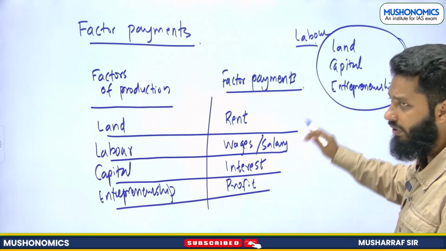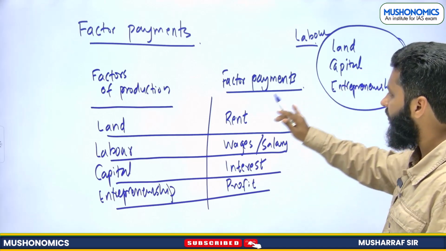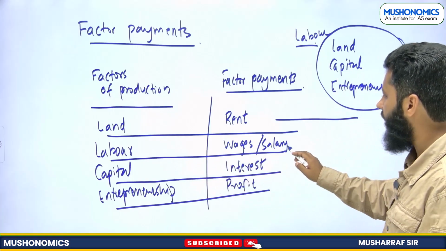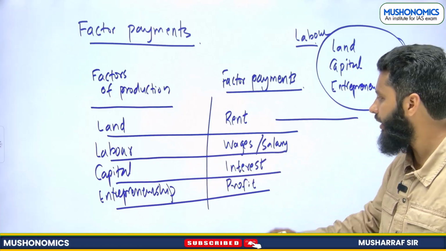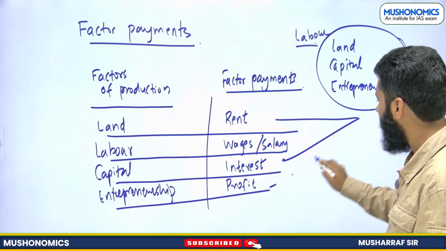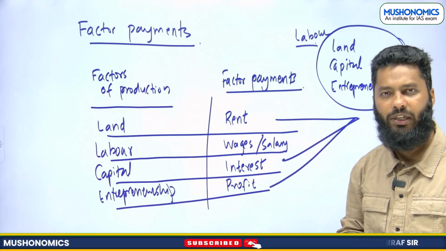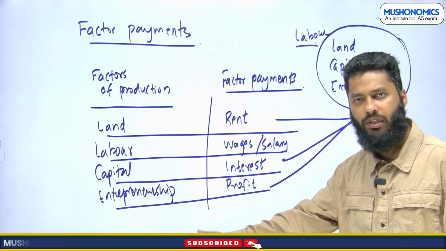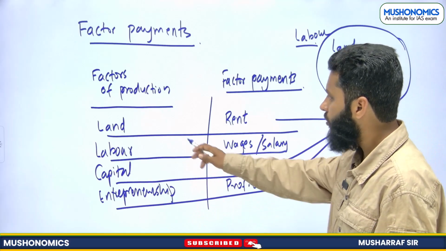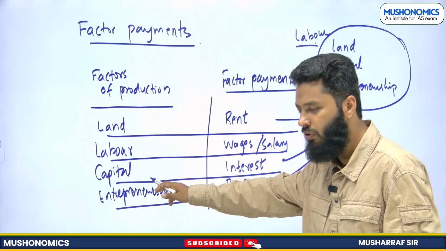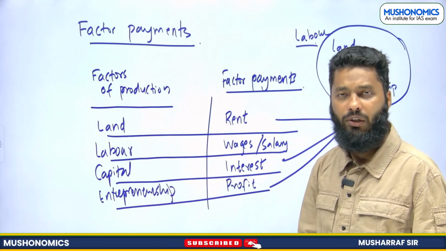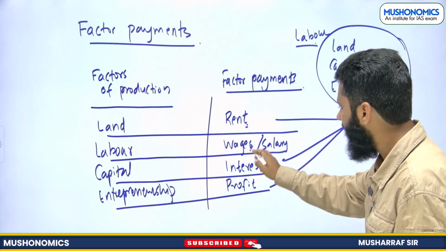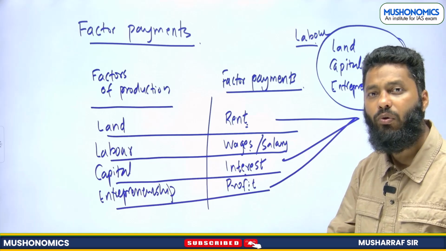So whatever you get from factors of production, for example this rent, or this capital that is available to you, you take labor from outside, and the profit will also be taken by you, because your own entrepreneurship skills are involved in this production activity. Your own land is being utilized, your own capital is being utilized, your own entrepreneurship skills are being utilized. So rent, interest and profit, all these things will go to one person.